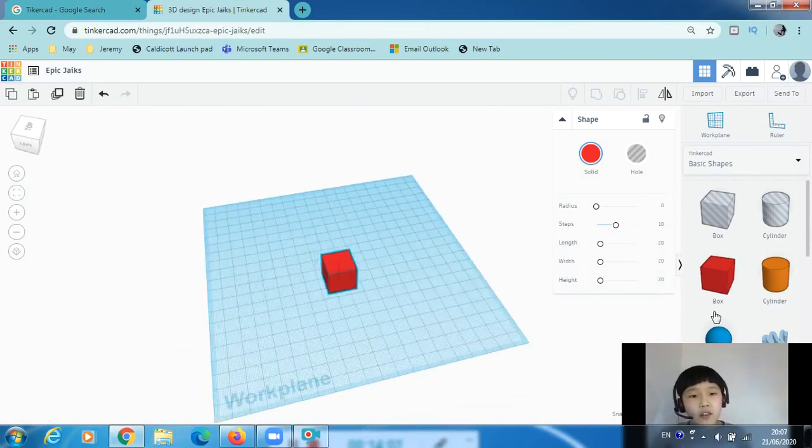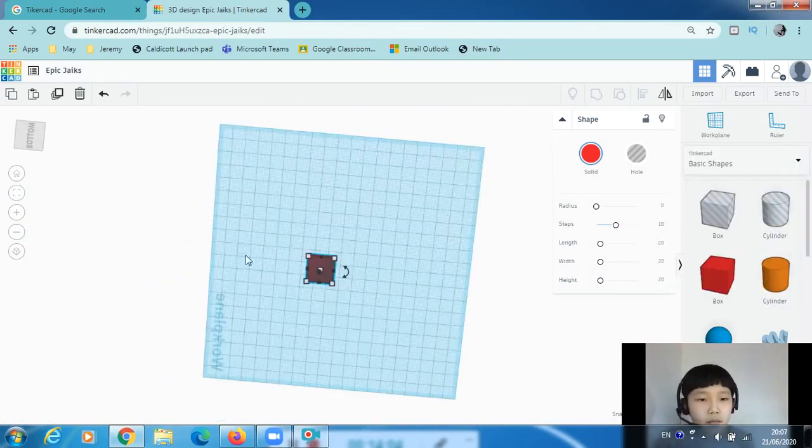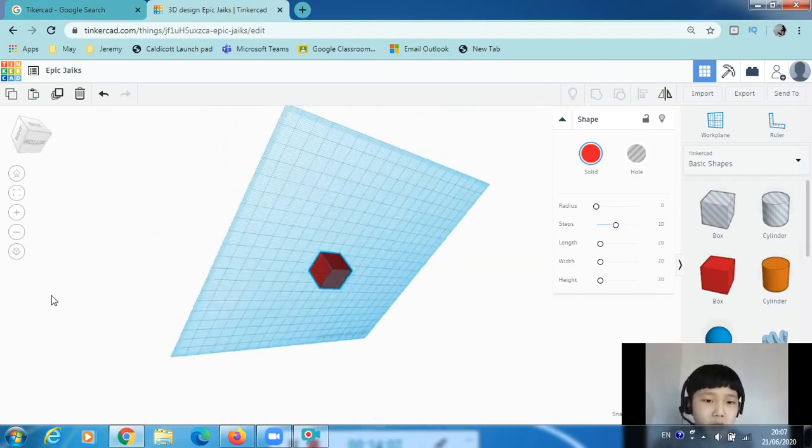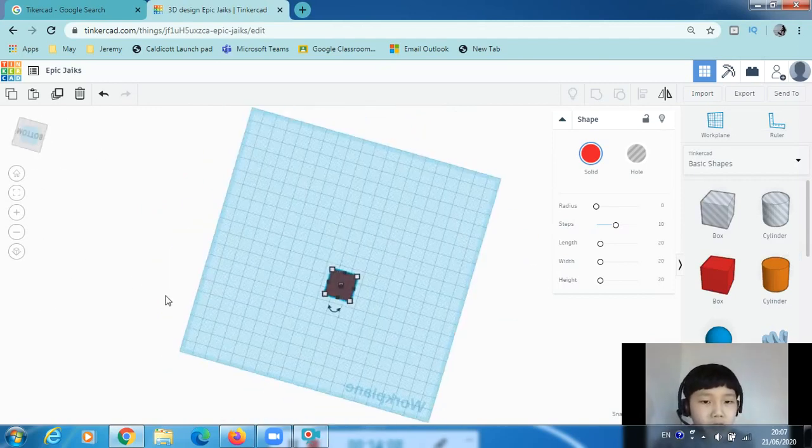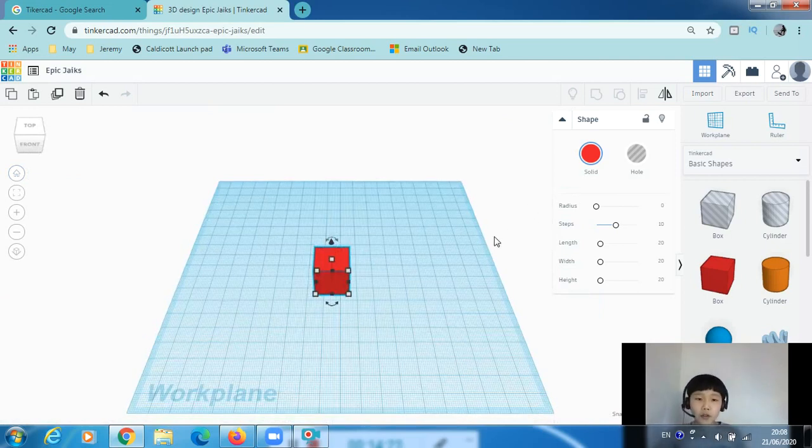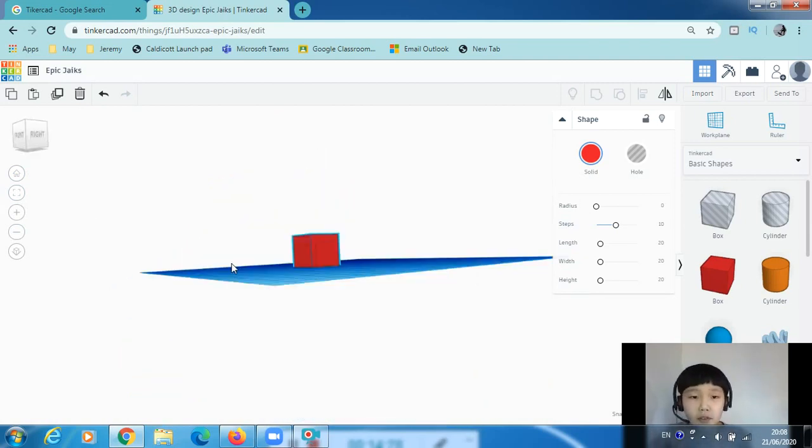Now let's say you just flip around the work plane so much that you don't even know how to go back to the front. Well, just press Home under the cube, home view, then boom, it shows you back to exactly where you started with. Now you know how to rotate around the work plane.